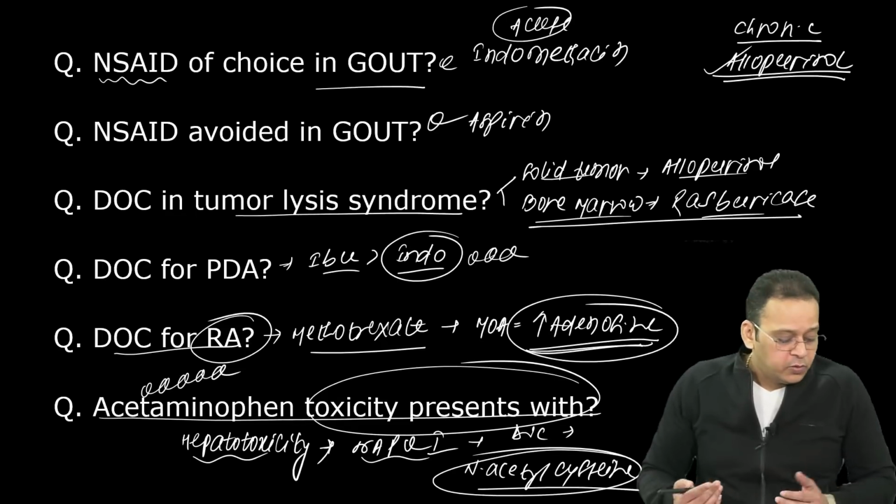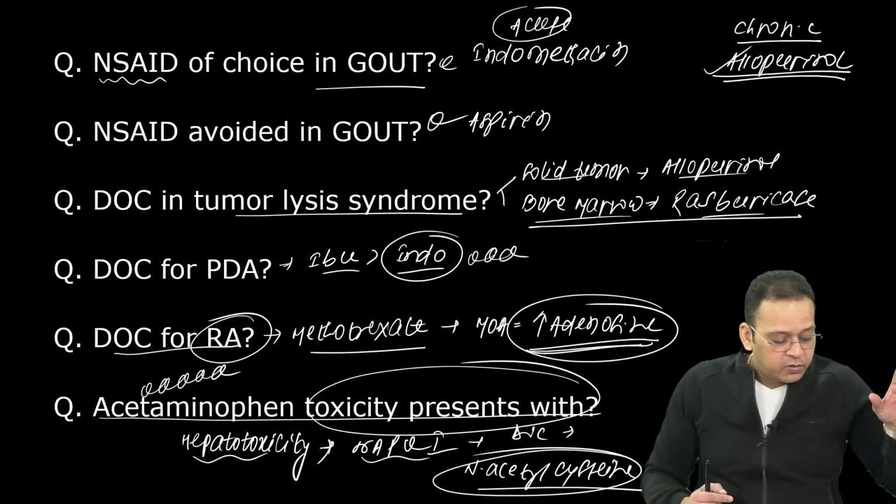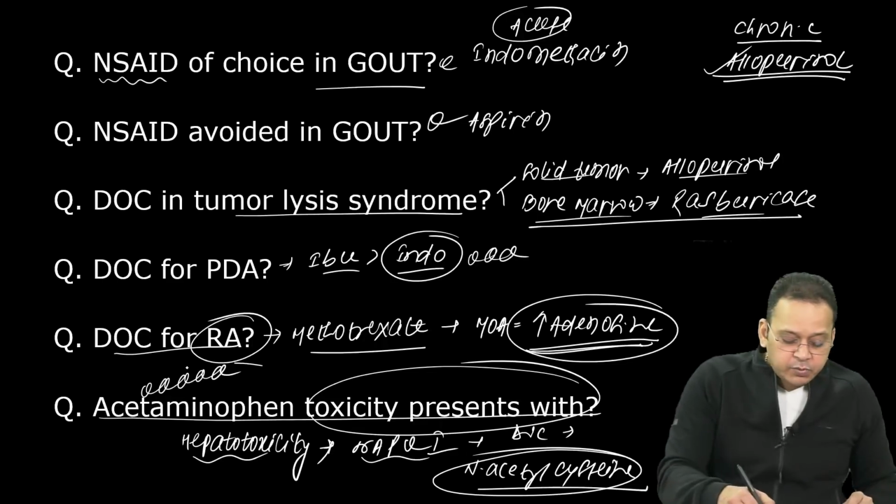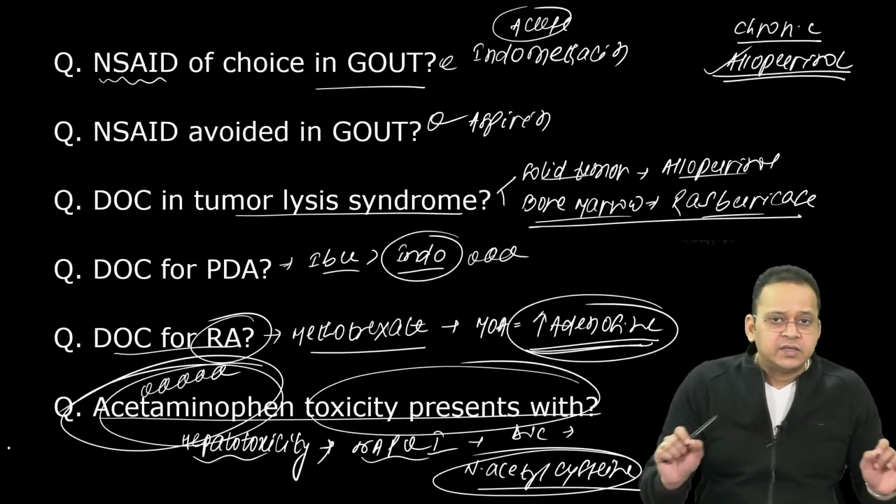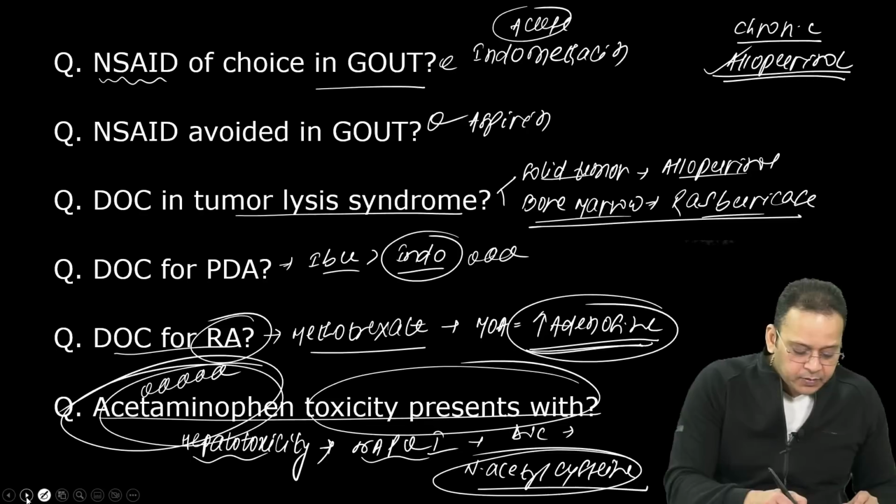पर उसके लिए liver भी होना चाहिए पहले, है कि नहीं? Very good. All of you given the right answer. Acetaminophen पे एक MCQ बनता है हर एग्जाम में, right?